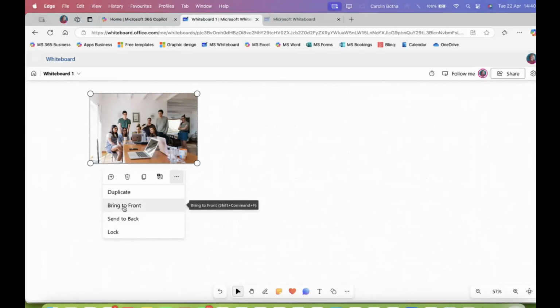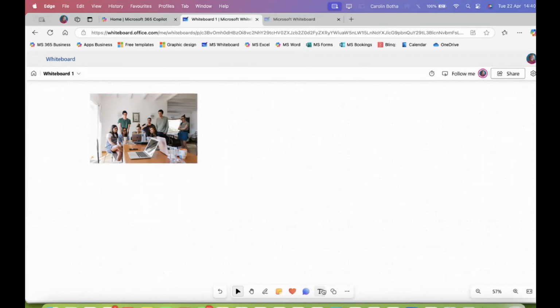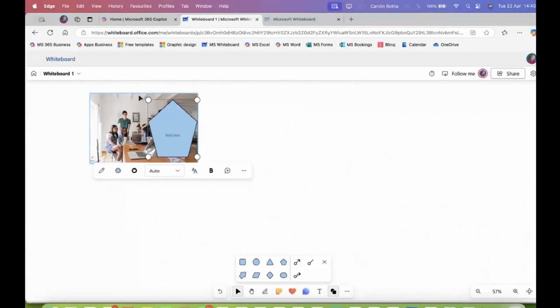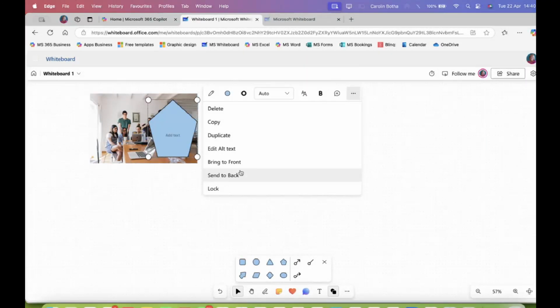Bring to the front, send to the back. That's quite an interesting one. If you have something on top of one another, let's say you have a picture or an image and you also have a shape. I just want to get the correct wording that they use. Let me show you. So you want the shape to be behind the picture. So what you can do is you can bring it to the front or send it to the back.